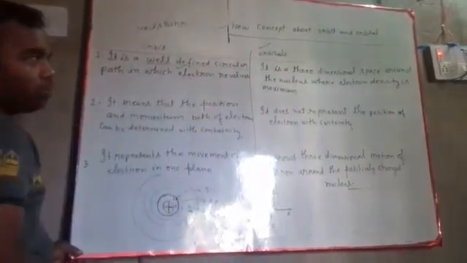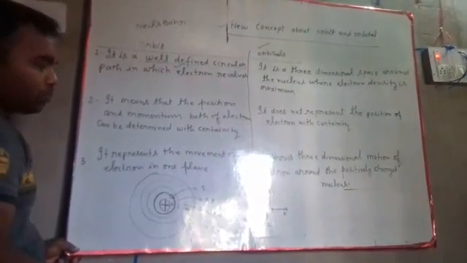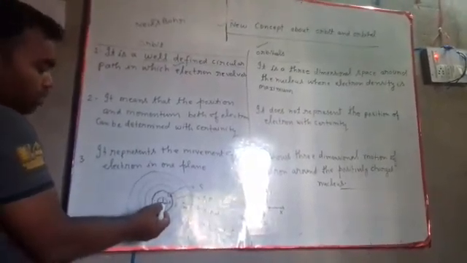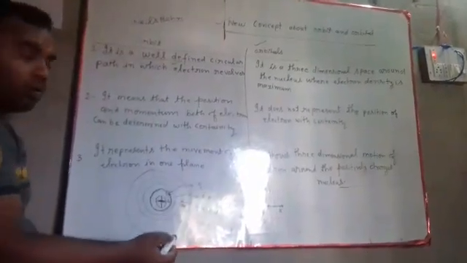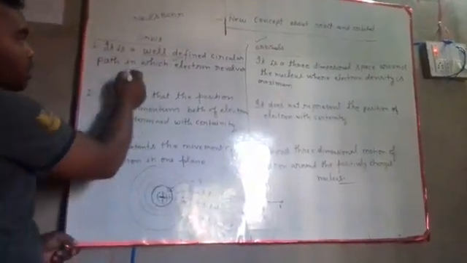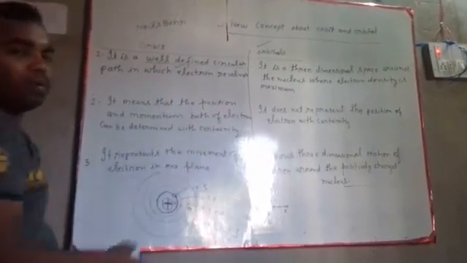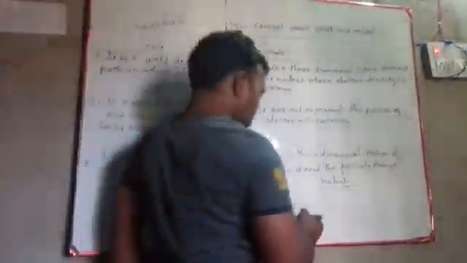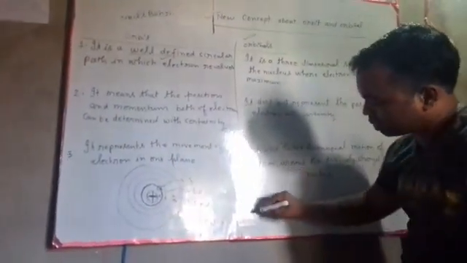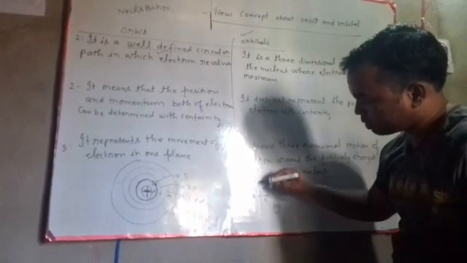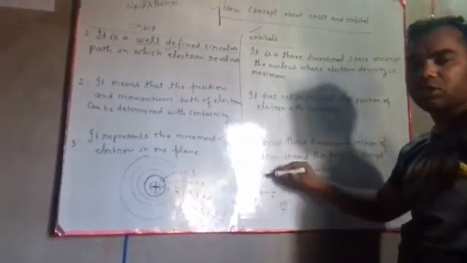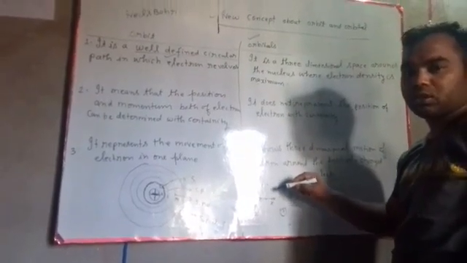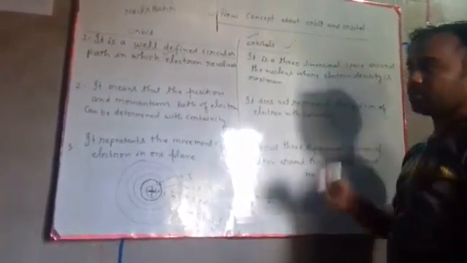But according to the concept of orbital, the place where the electron is found is not a circular path. It is a three-dimensional space around the nucleus, where the maximum possibility of finding electrons is called an orbital.